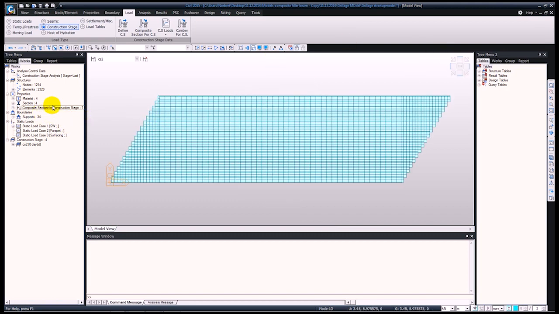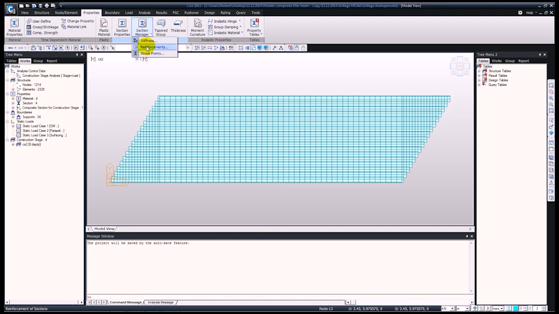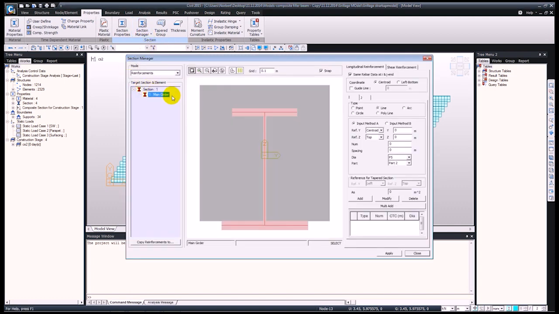Okay, and finally we're going to define the reinforcement. So for that, just go into Properties, Section Manager, Reinforcement, and here we're going to add the reinforcements for the main girders. We can define a guideline, so this will be the cover. The input method will be B, and just specify the point, the beginning and the end of the reinforcement. The number is going to be 4. We'll have this at the edge bar, and the size of this is P20. Okay, so we can add this in.